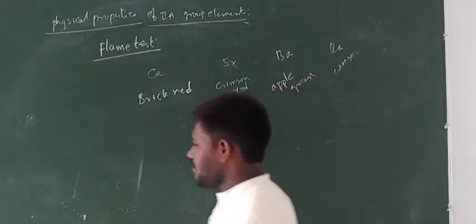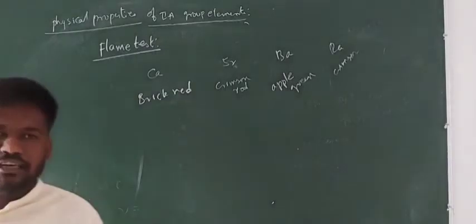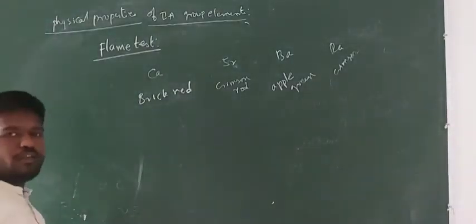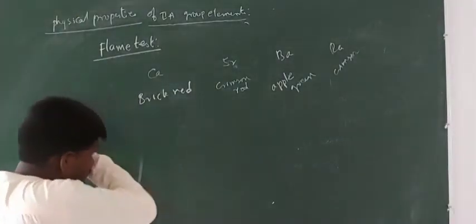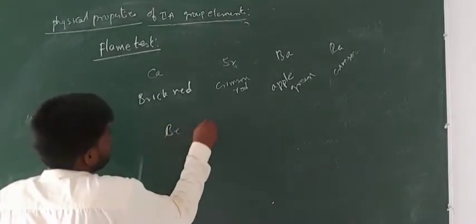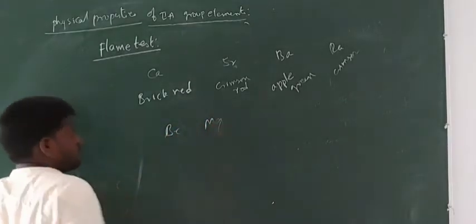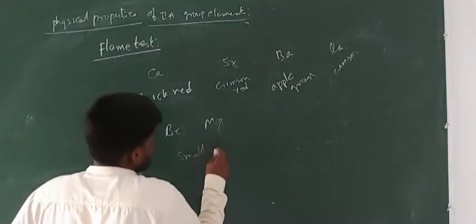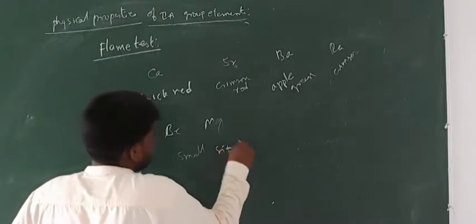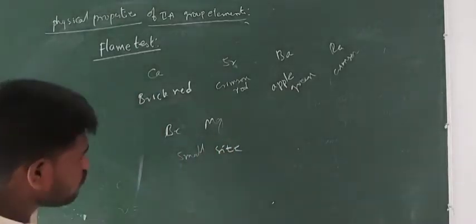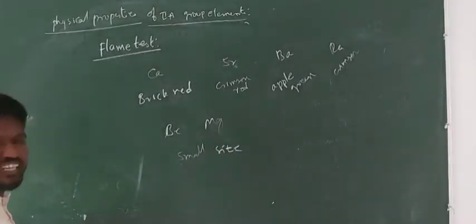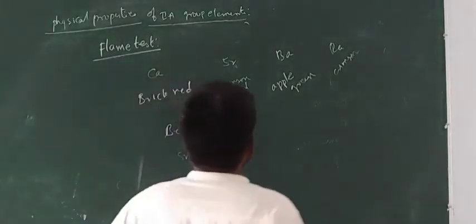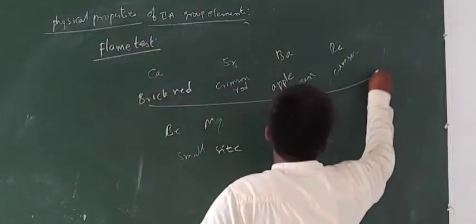So these are the various colors exhibited by the second A group elements in the flame test. Now we have beryllium and the next one, magnesium. In flame test they won't give any kind of colors because, being small in size, there is no possibility for the excitation and de-excitation of the electrons. So why can all these other metals give colors?